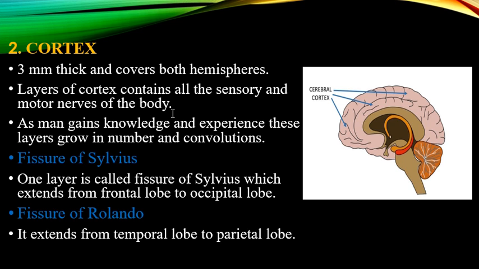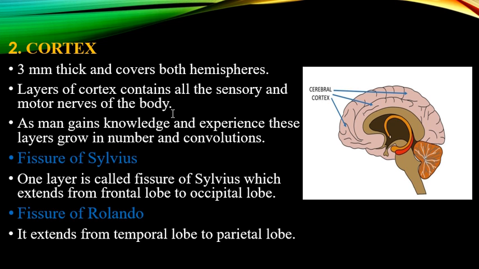We can say that lower animals do not have these layers, whereas animals with relatively better intelligence have few layers of cortex. So, different experts say that humans owe their intelligence to this cortex. The more the convolutions, the more the layers, the more intelligent a person is. A cortex relatively less layered is considered to be a sign of low intelligence. Okay, we associate intelligence level with the convolutions and layers of cortex as well.